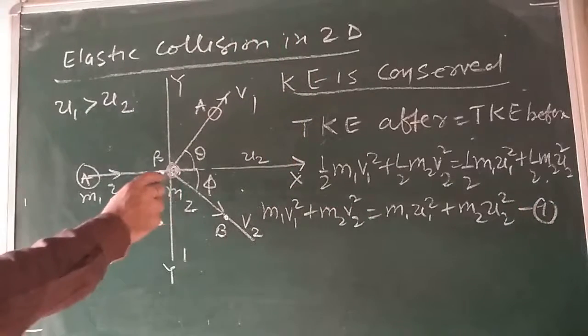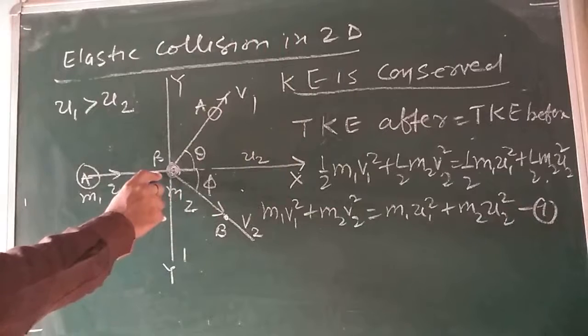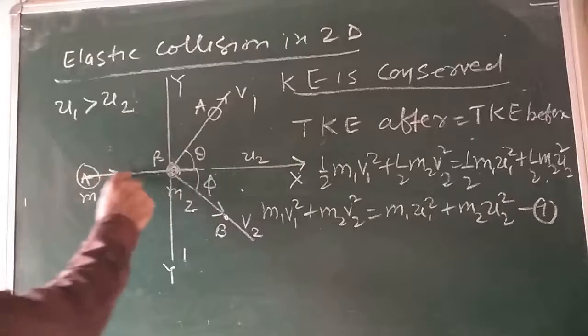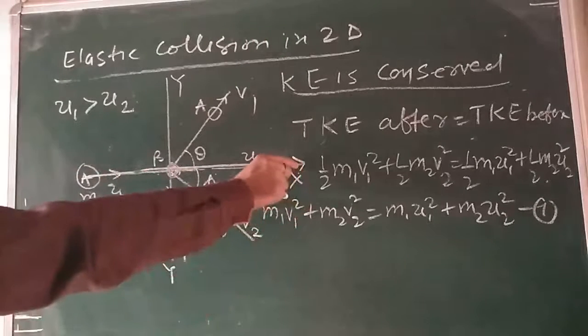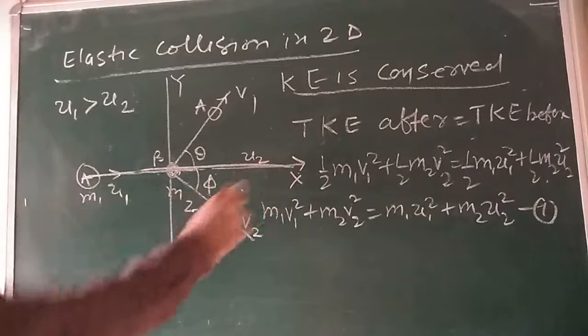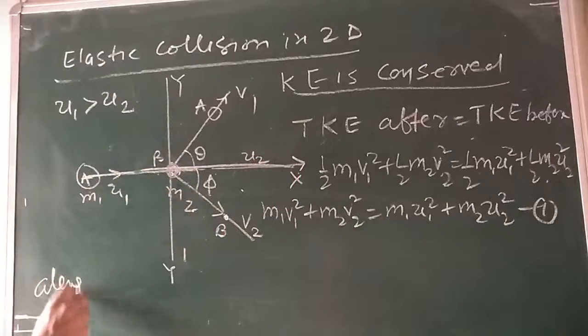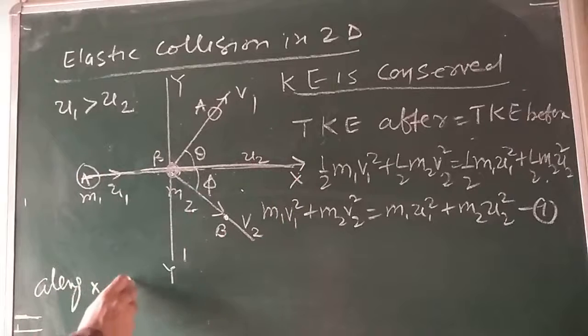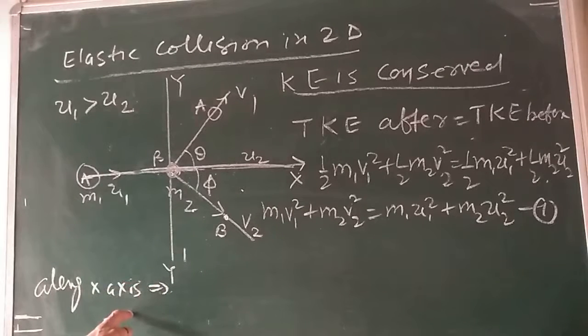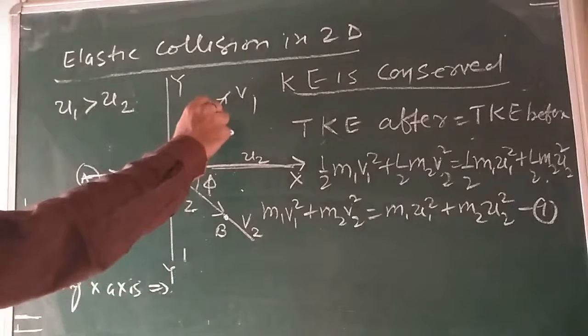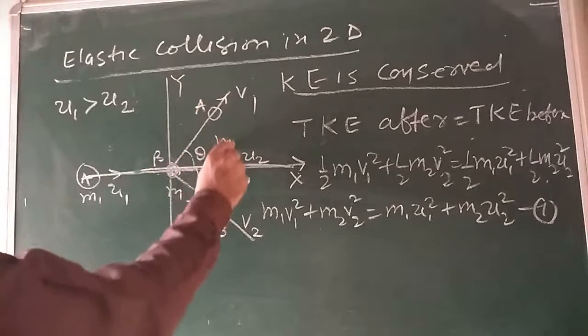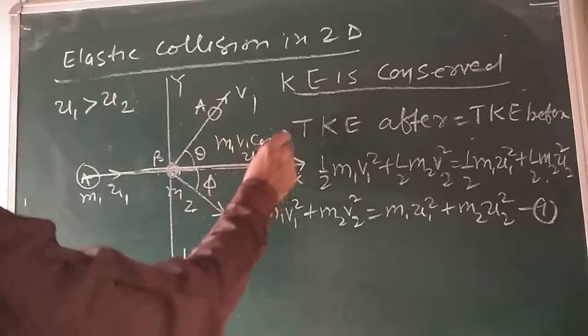As the linear momentum is conserved in an elastic collision, therefore along the x-axis, the total linear momentum after collision, the component of momentum along this axis, is m1 v1 cos theta.